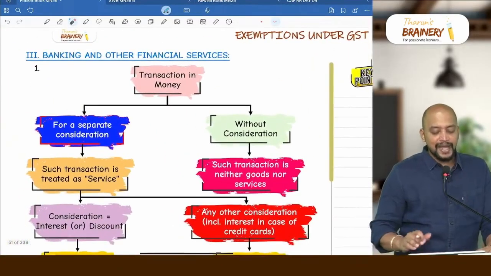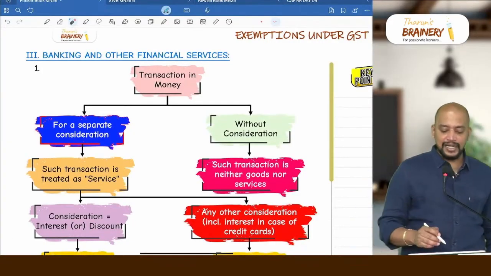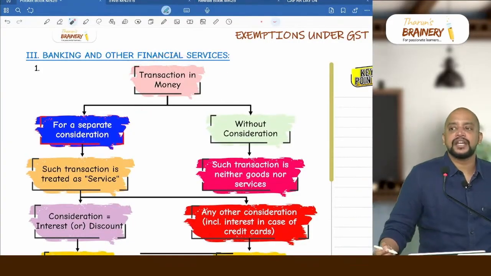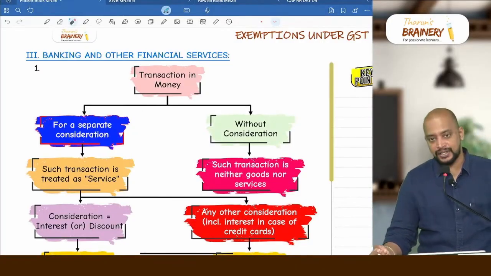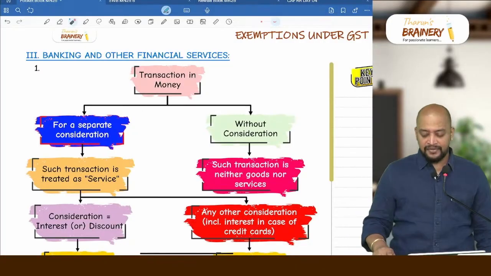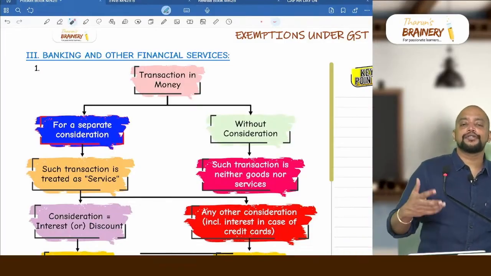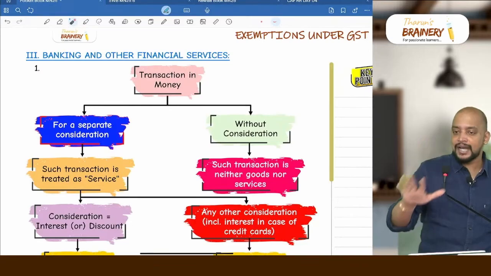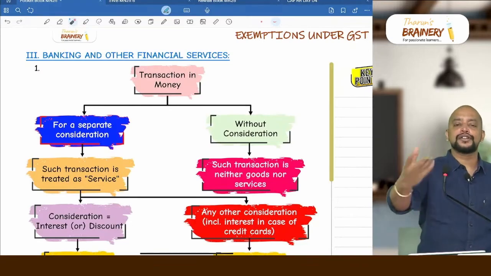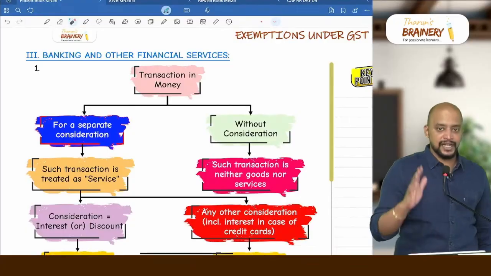Then look into banking and other financial services. Point number 1, transaction in money. So transaction in money, if it is not for consideration, then it is neither goods nor services. For example, I am having $100 and you are giving me $1 equals 85. So that is a market rate. $1 equals 85, for $100 I am giving you, you have given 8,500. It's a pure transaction in money without any consideration.